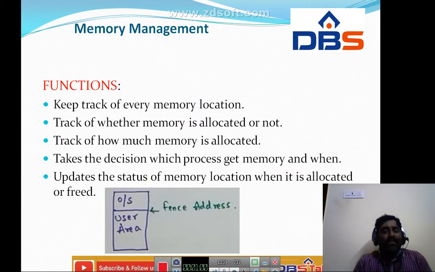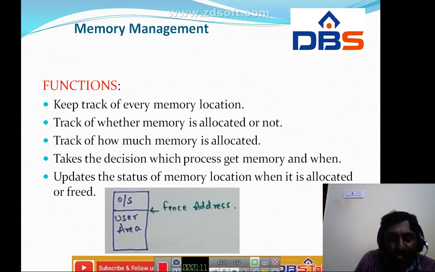First, what are the memory management functions, what are the main functions of memory management? It is the functionality of the operating system which manages primary memory and moves processes back and forth between main memory and disk during execution. Coming to the major functions, it will always keep track of every memory location.